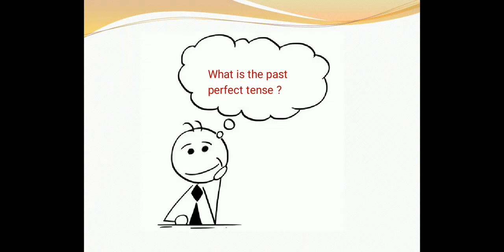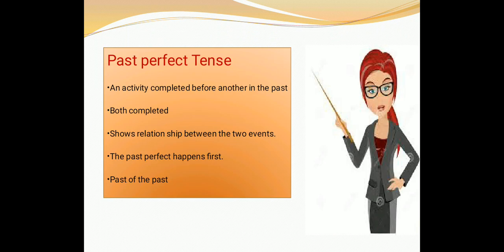What is past perfect tense? The past perfect tense is, of course, the past. So, everything we talk about past perfect has to do with the past. It really relates to the relation between two actions that happened in the past. And the action that happened before the second action is the action in the past perfect.